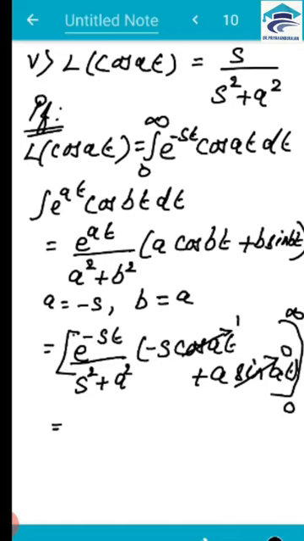As this is a lower limit, this negative sign will get cancelled. So you can write this as s by s squared plus a squared. Hence the proof.